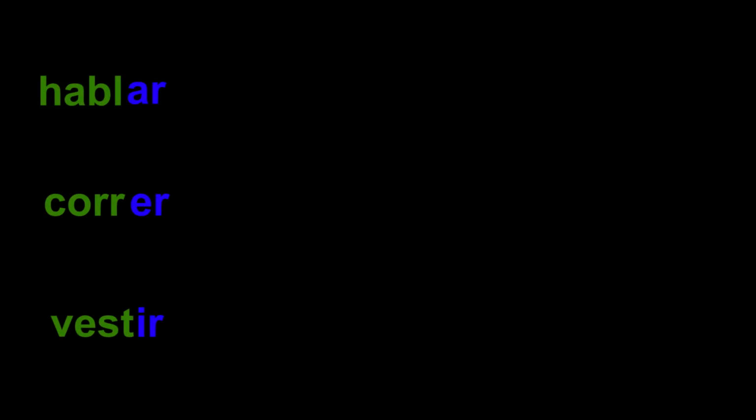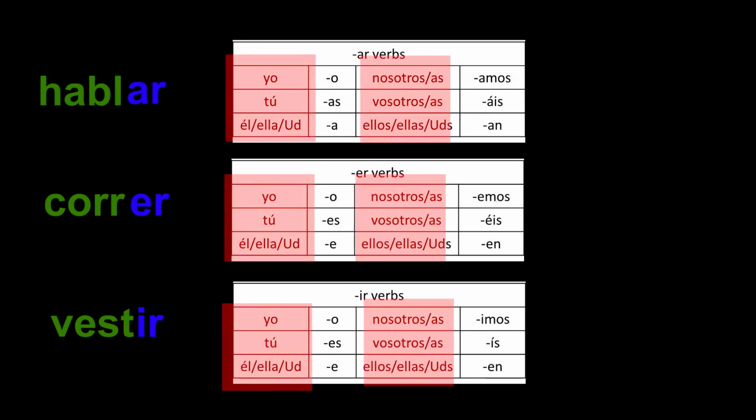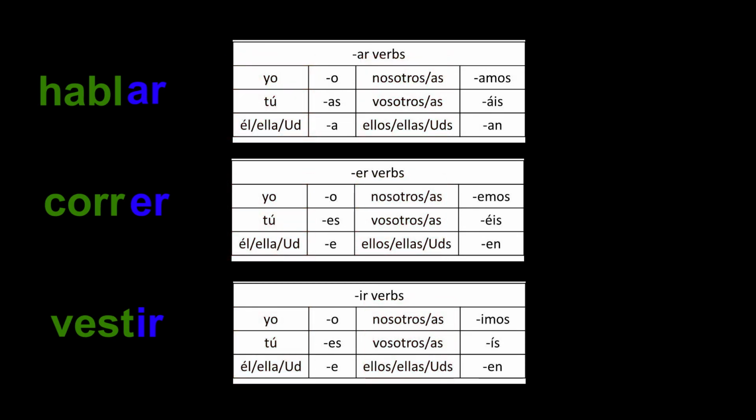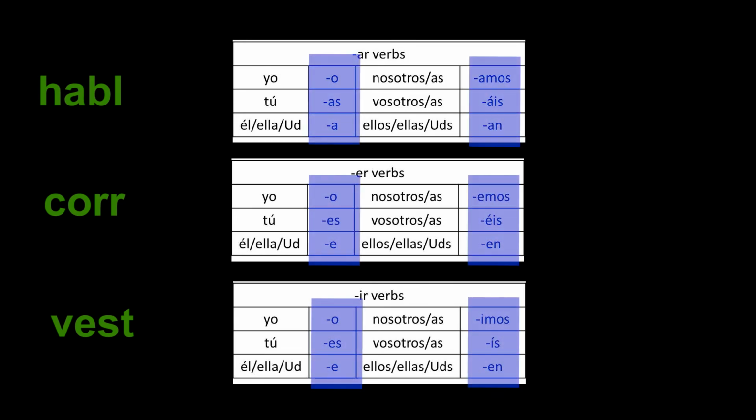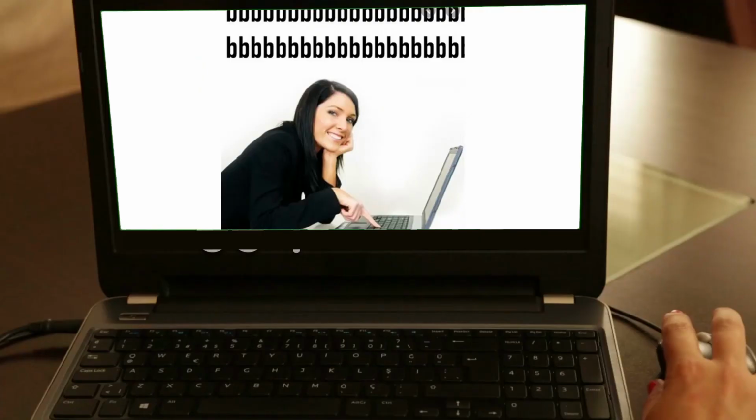If it's an AR verb, it finishes with AR. If it's an ER verb, it finishes with ER. If it's an IR verb, it finishes with IR. Here are some examples. You find the chart, you identify the person doing the action, take off the ending, put the right ending. Sure, there are also irregular verbs, like we talked about briefly, and those you just have to memorize because the charts don't match the rest of the AR, ER, and IR verbs. But there are a few of those, and they're really not as bad as they sound.